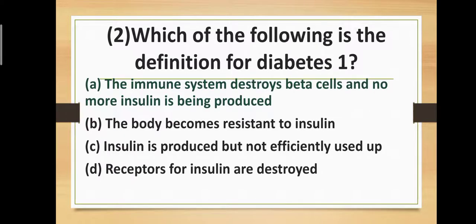Question number second. Which of the following is the definition for diabetes type 1? Option first, the immune system destroys beta cells and no more insulin is being produced. Option B, the body becomes resistant to insulin. Option C, insulin is produced but not efficiently used. Option D, receptors for insulin are destroyed. The correct answer is option number A. The immune system destroys beta cells and no more insulin is being produced. This is the definition of diabetes type 1.